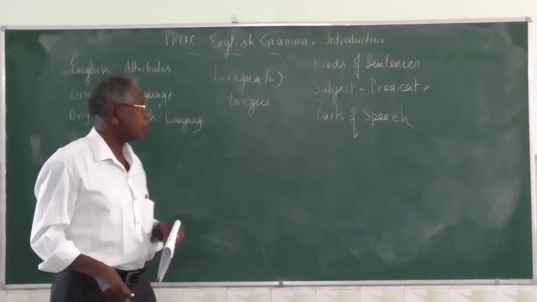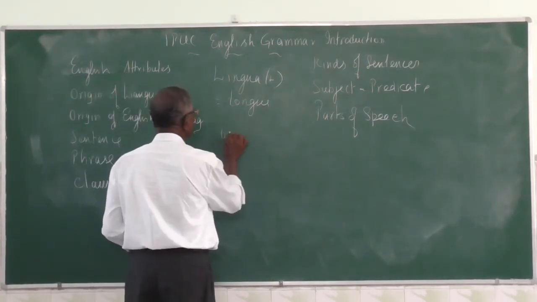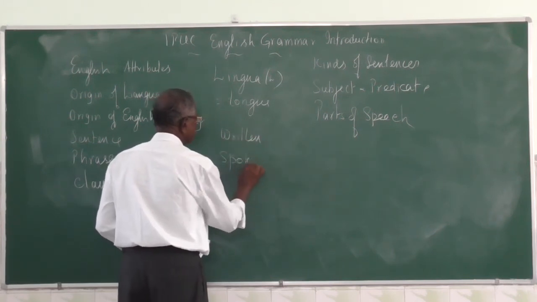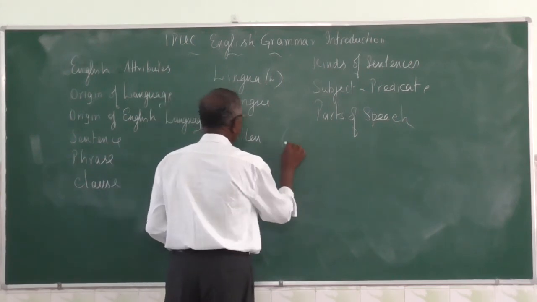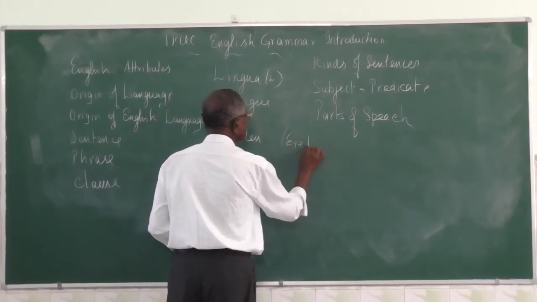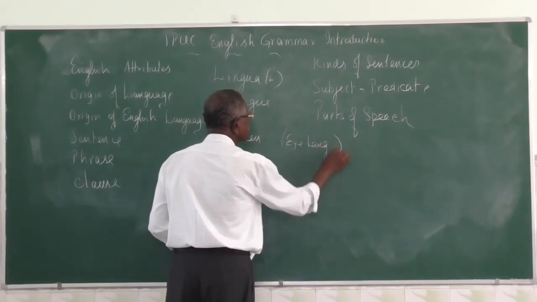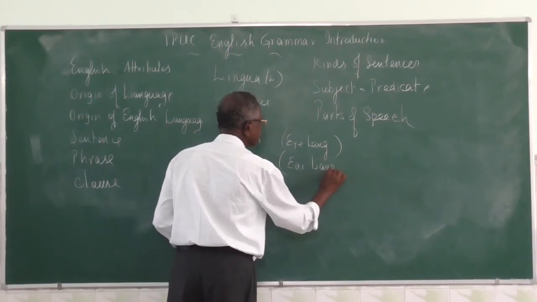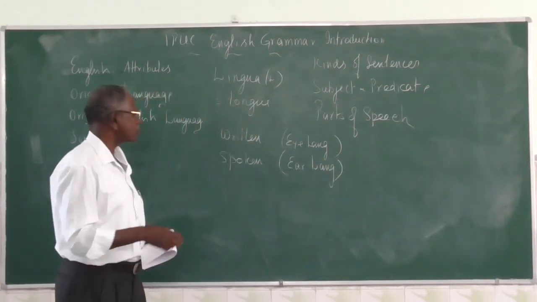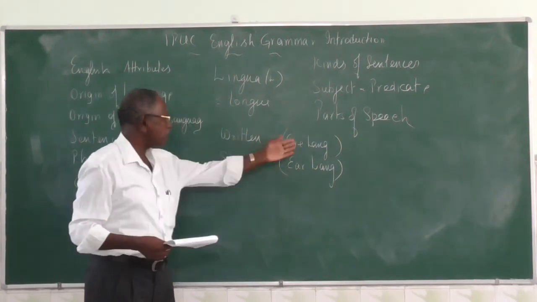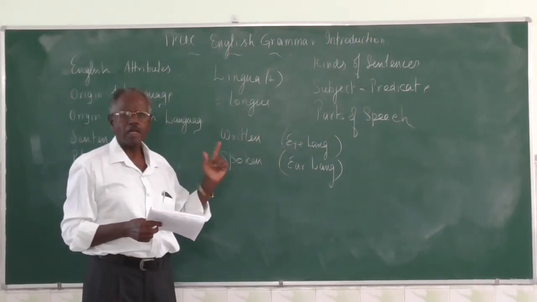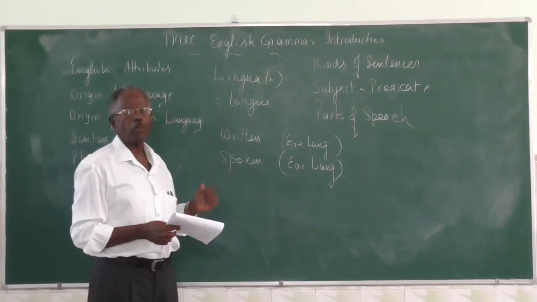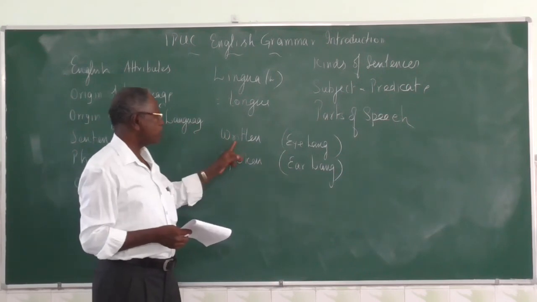It has two main forms. There are two main forms of language. One is written language, another is spoken language. Written language is called eye language, and spoken language is called ear language. I hope you understand that. See, if you have eyes, only then can you read. That means it is an eye language. If you have ears, only then can you listen. That is spoken language. So, written language and spoken language.